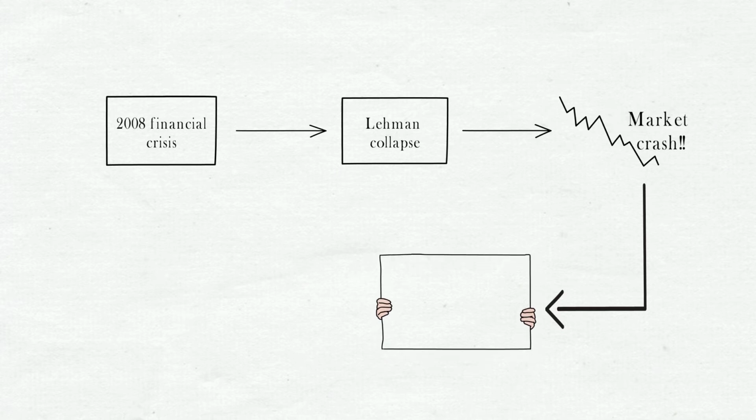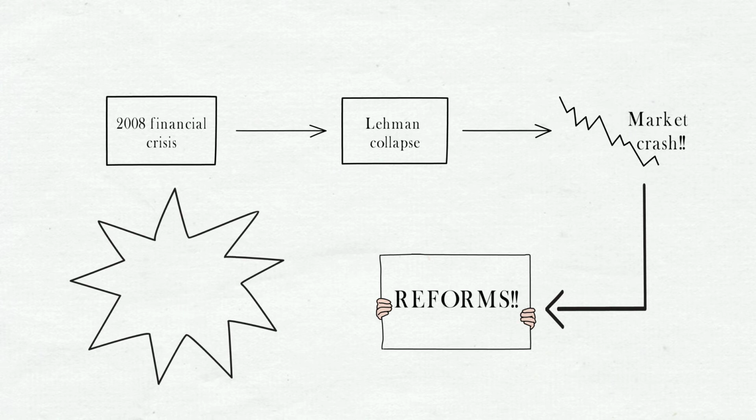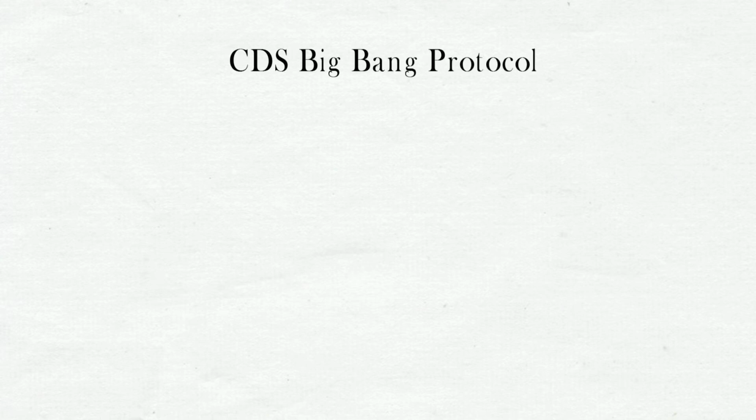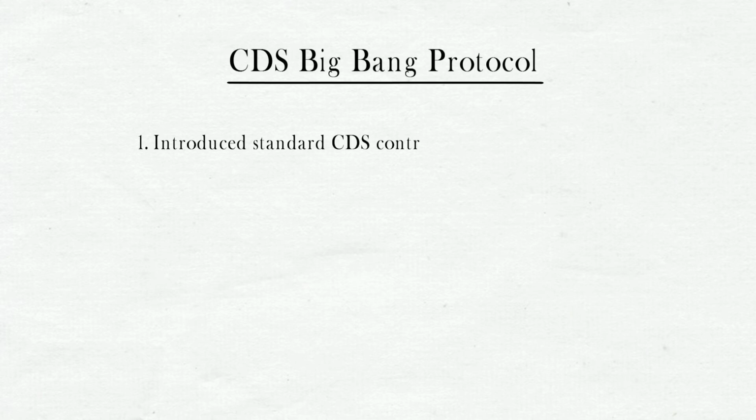The biggest and most important among those reforms was quite literally and aptly called the CDS Big Bang Protocol. The Big Bang Protocol was introduced in 2009 to improve the market's infrastructure and functioning. It marked the biggest chapter in CDS history and transformed the CDS market forever. Let us now look at what the Big Bang Protocol was all about. One, it introduced standard CDS contracts in the market, which we're now going to see in detail.